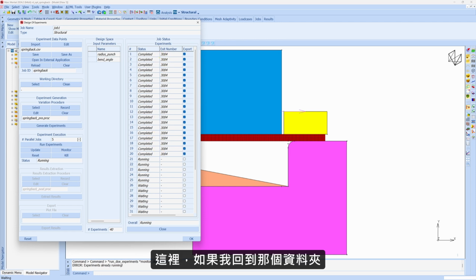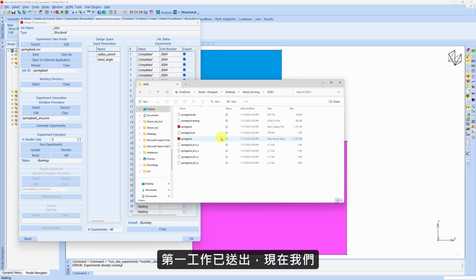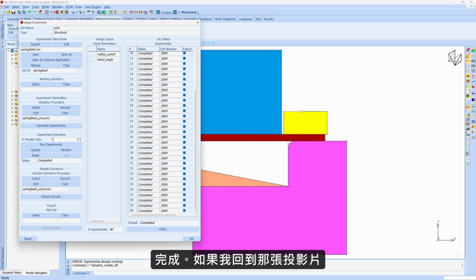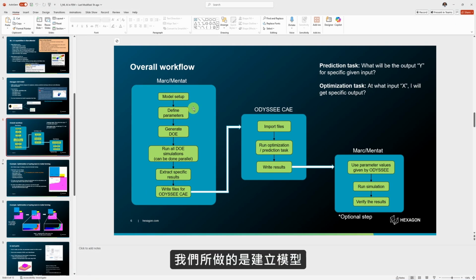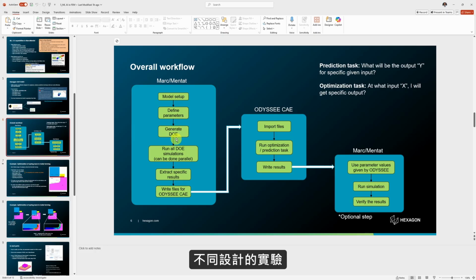And if I go back to that folder, let's see the folder number 1, job is submitted. And now we have the result file ready. Done. If I go back to that slide, what we just did is we set up the model, we defined the parameters. You can see parameters are over here, radius and bend angle. Then we generated different design of experiments. We decided to go with 40 and we ran all the simulations.